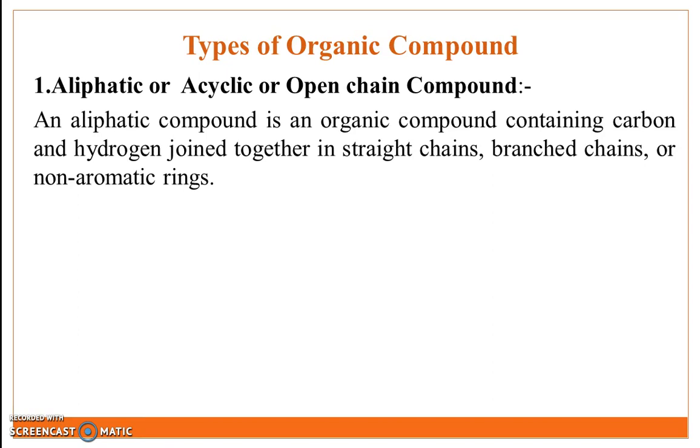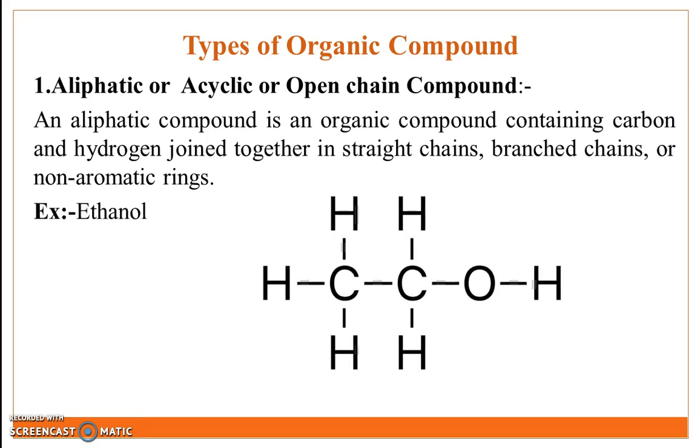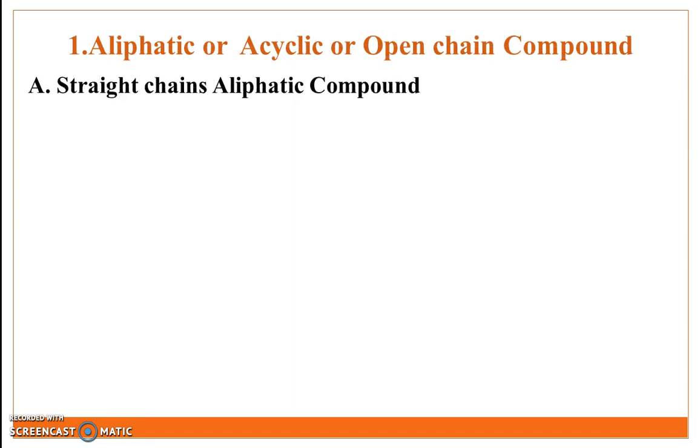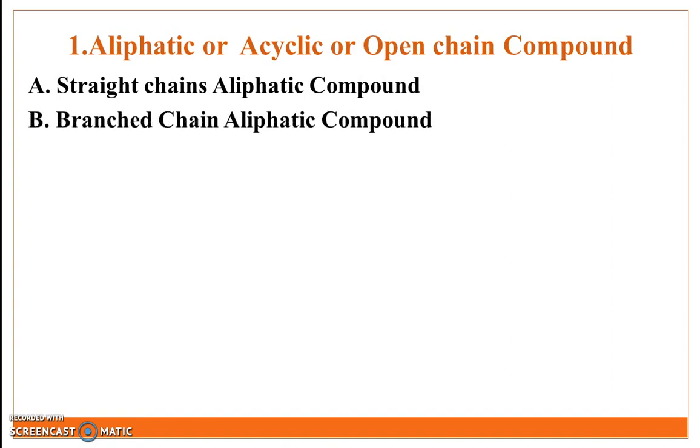Definition: aliphatic compound is an organic compound containing carbon and hydrogen joined together in straight chain, branch chain or non-aromatic ring. Example is ethanol. In the structure of ethanol, carbon and hydrogen join together in straight chain, branch chain or non-aromatic ring formation. Aliphatic compound is classified into two types. First is straight chain aliphatic compound. Second is branch chain aliphatic compound.